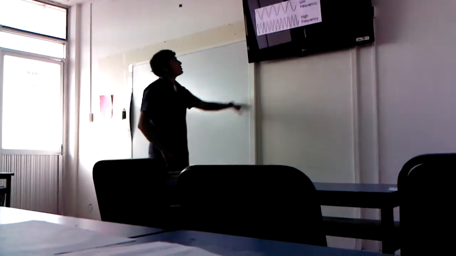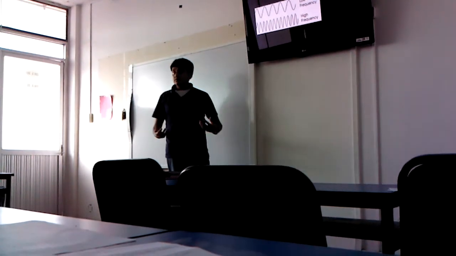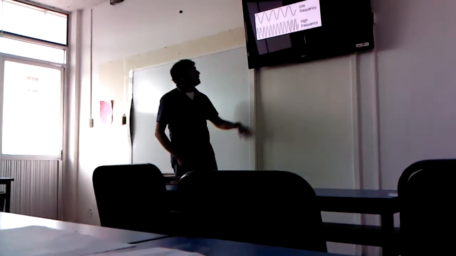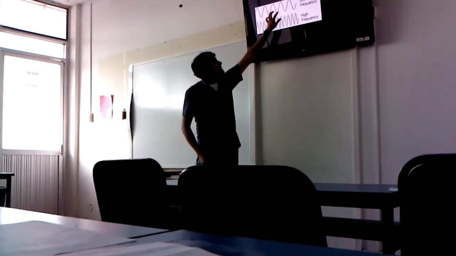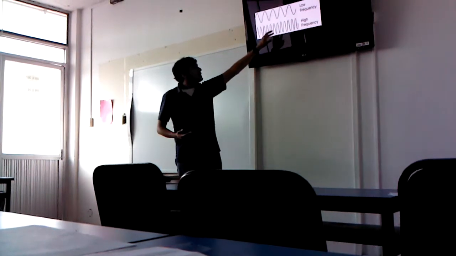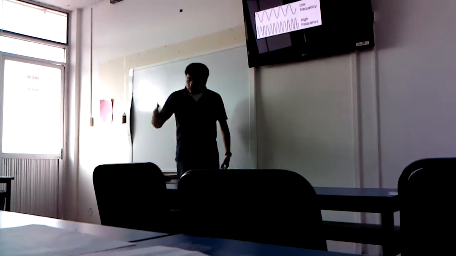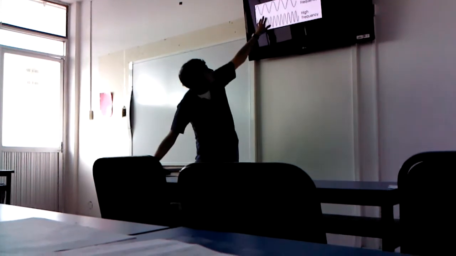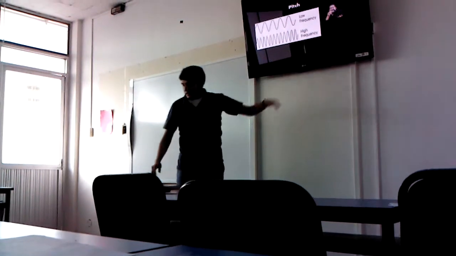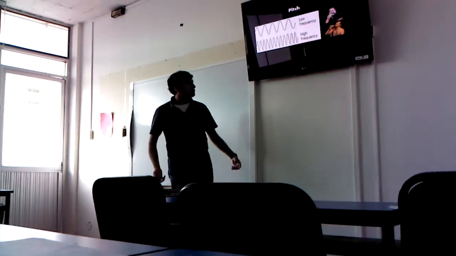For example, in this picture, we have two different frequencies. This is a low frequency, or a low sound. This is a high frequency, or a high sound. As you can see, in the low frequency, the waves are not very close. They are separated. But in the high frequency, the waves are very close. Another example: imagine that in a low frequency, we have the voice of a singer, Barry White, and in a high frequency, we have Freddie Mercury's voice.